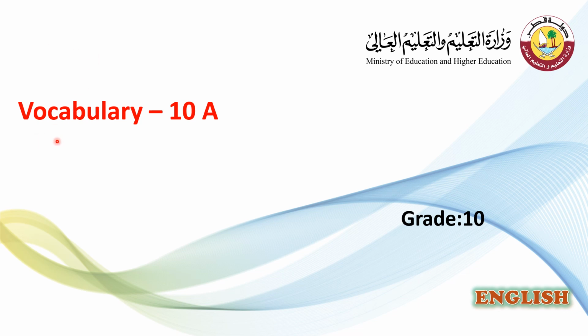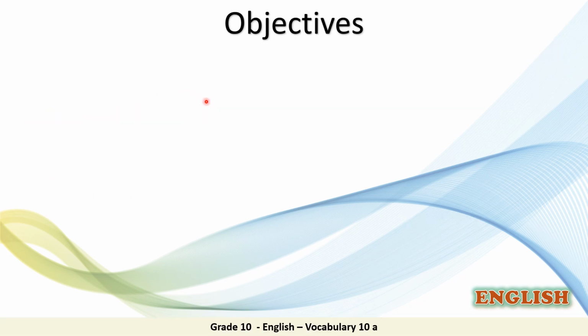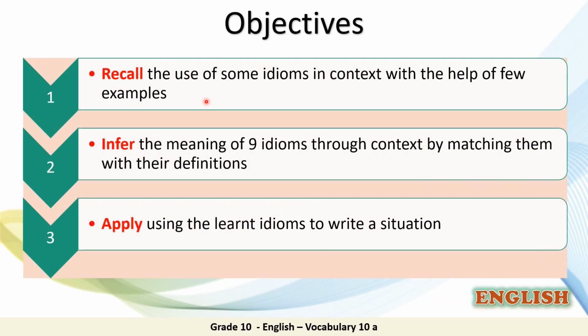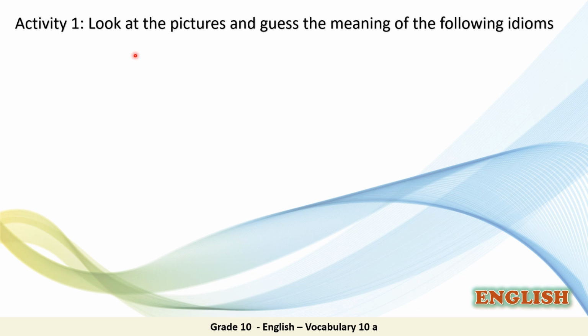Our lesson today is Vocabulary, Module 10A. Please prepare your student book, page 126. We have three objectives in today's lesson. Recall the use of some idioms in context with the help of a few examples. Infer the meaning of 9 idioms through context by matching them with their definitions. And finally, apply using the learned idioms to write a situation. And now let's start with the following activity.